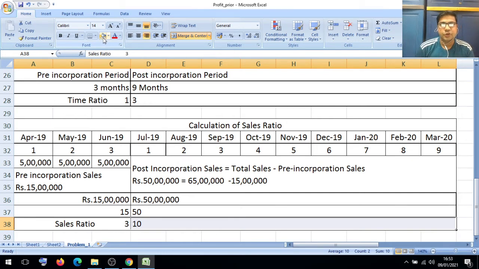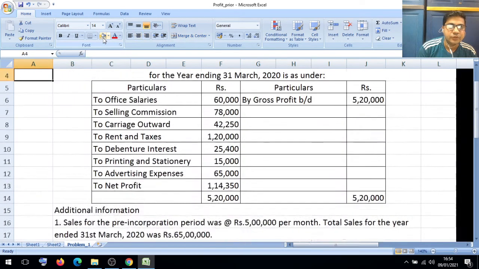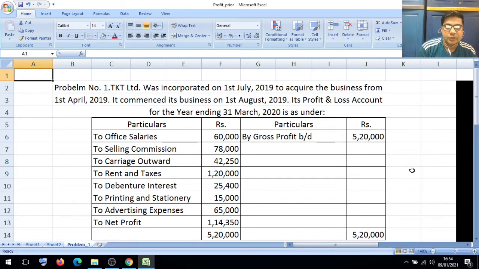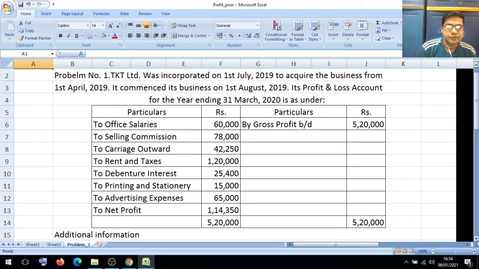So friends, we got the two ratios: time ratio and sales ratio. You understood how we get the time ratio, and how we get the sales ratio also. I hope you don't have any problem. Now let us discuss our problem. One thing you have to keep in mind: whatever debit side items are there, we will distribute them on sales ratio or time ratio.